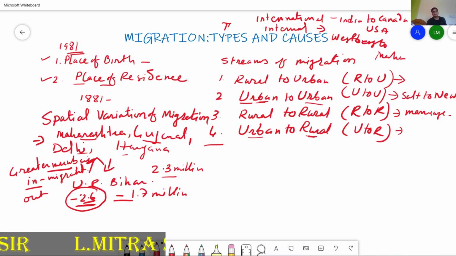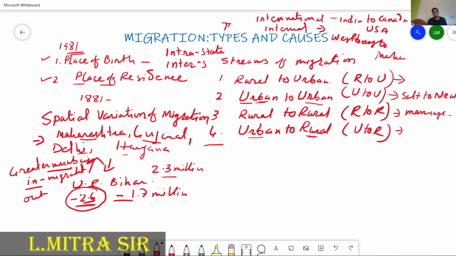Internal migration can further be divided into intra-state migration and interstate migration. So, this is all about the types of migration.